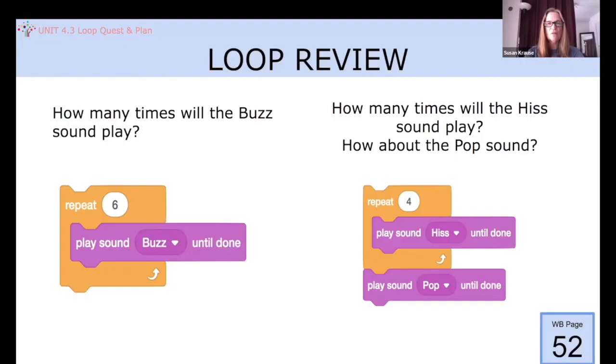In the second script, how many times will the hiss sound play? Correct. The hiss sound will repeat 4 times. Will the pop sound repeat? You're correct again. It will not, because it's outside of the repeat loop, so it will only play 1 time. In order for the pop sound to be repeated, it must be inside the loop block or the dinosaur's mouth.